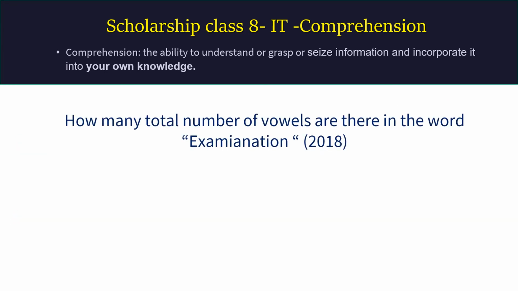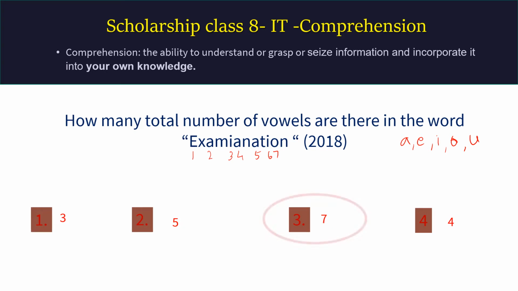Here is the next question. How many total number of vowels are there in the word examination? You have to mark the vowels. So vowels, you know that A, E, I, O, U, these are vowels. So naturally 1, 2, 3, 4, 5, 6, 7 are there. We'll mark 7 as answer.